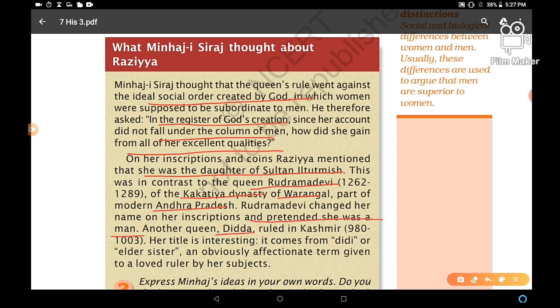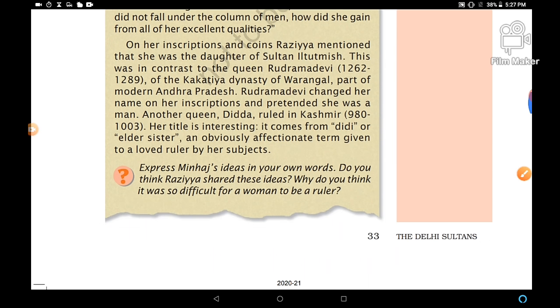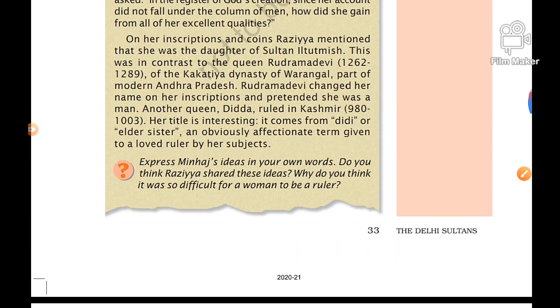Another queen, Didda, ruled in Kashmir from 980 to 1003 AD. Her title is interesting. It comes from Didi, or elder sister, an obviously affectionate term given to a ruler by her subjects. So this was the express Minhaj-e-Siraj idea.